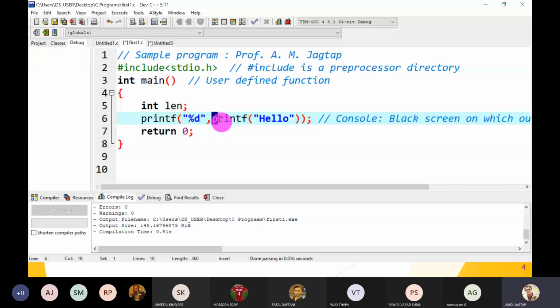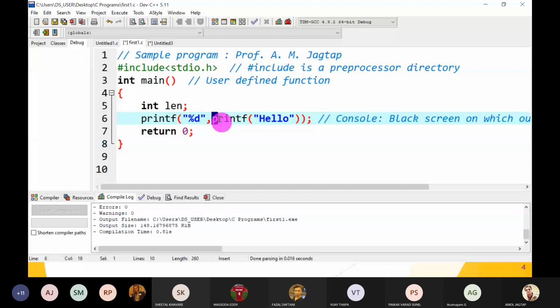Hello 5, because the inner printf is executed first. After that, how many characters are in this string? 5 characters are returned to the %d. So the output is hello 5. So guys, let's check it. First compile, then run it. So this is the output, hello 5.